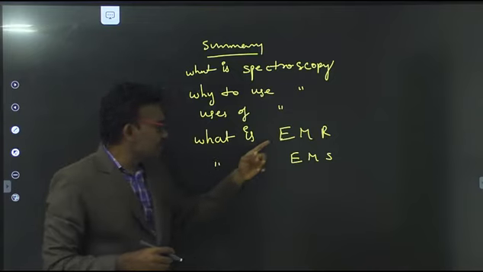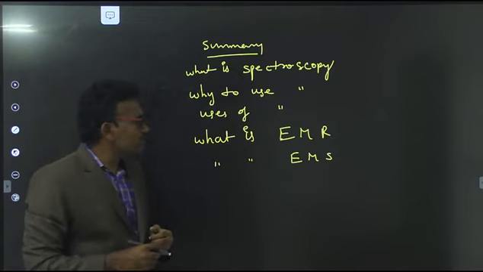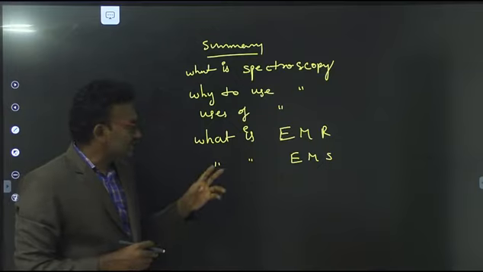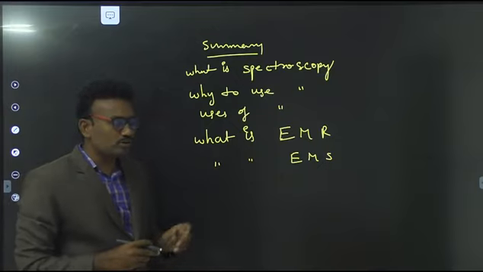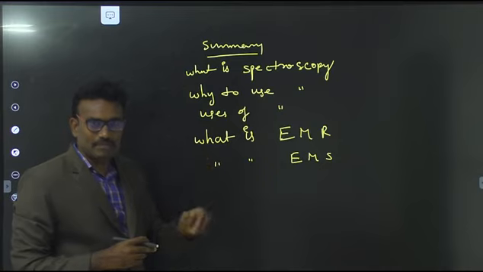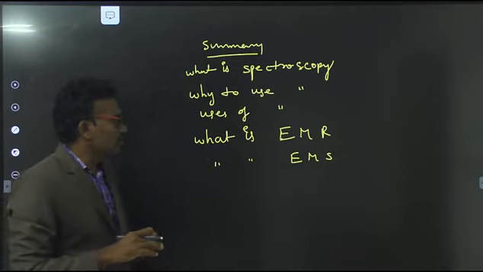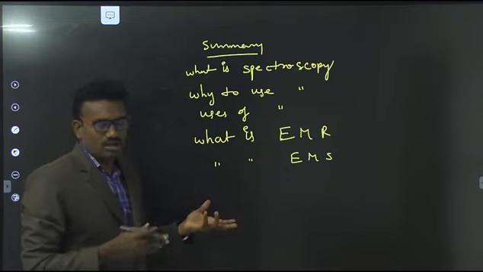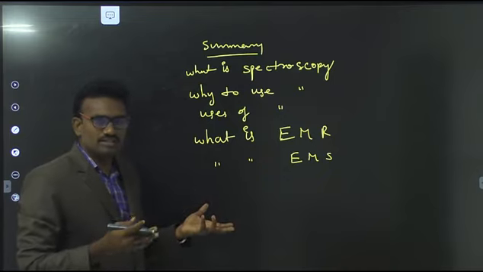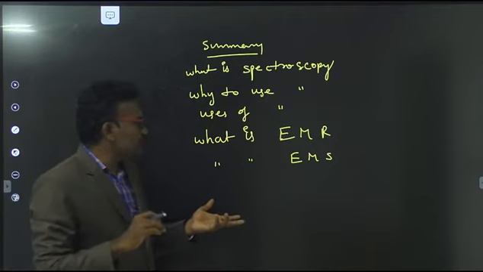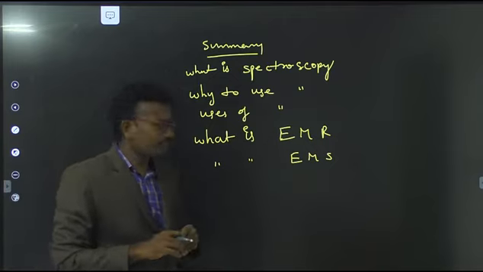What is EMR? Electromagnetic radiation is nothing but light. The light is passed into a sample to produce a spectrum, because it changes the characters in a sample, by electrons, by nucleus, by vibrations, and different characters are produced in the sample to produce a spectrum.